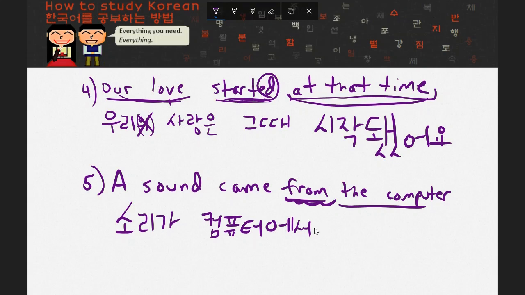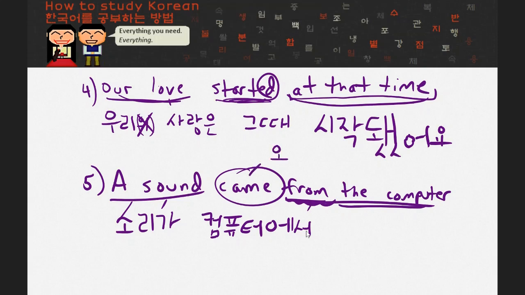Now, this is sort of the beauty of Korean, and one of the hard things about Korean, and I guess probably the hard thing about learning any language. Sometimes there are verbs that could translate into many, many different things, and sometimes the direct translation doesn't always work. If you look at this, you say, okay, I have the sound, and I have from the computer. All I need to do is talk about the word came. Well, I know that the verb to come is 오다. That's really about a human coming from a place, or some sort of thing that can walk or run coming from a particular location. Sound doesn't really do that.